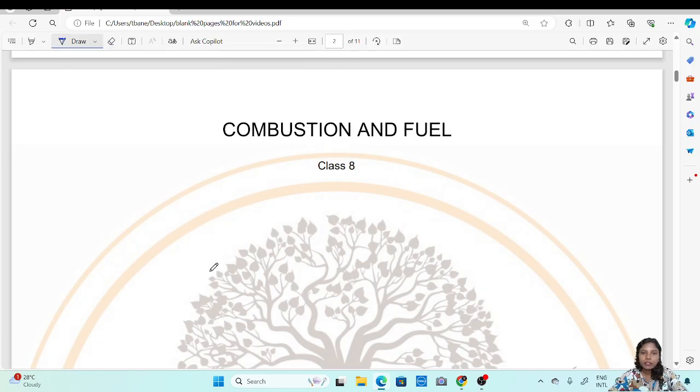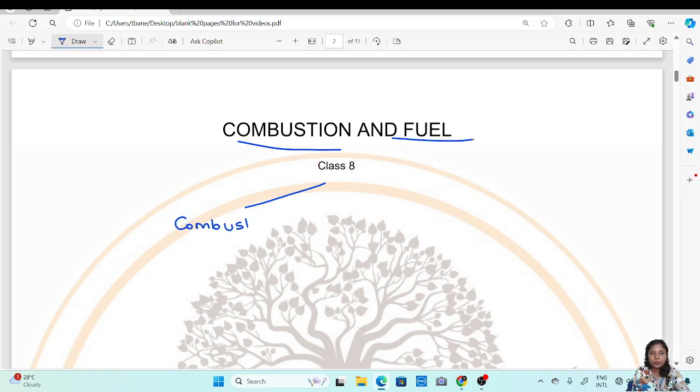Now, to begin with combustion and fuel, let's try and understand these two terms. So, let's understand what combustion means. When we speak about combustion, the first thing that comes to our mind is something catching fire or something getting heated up.